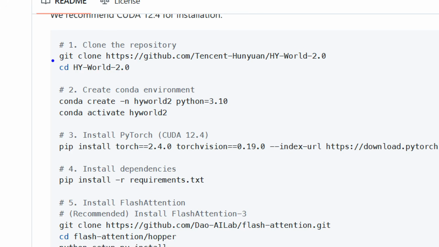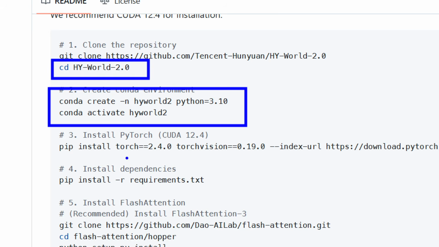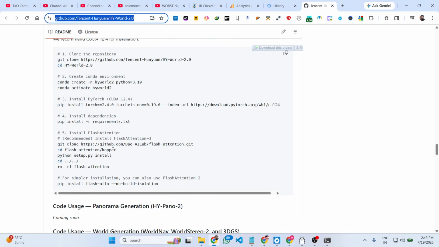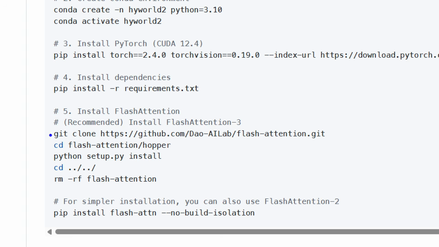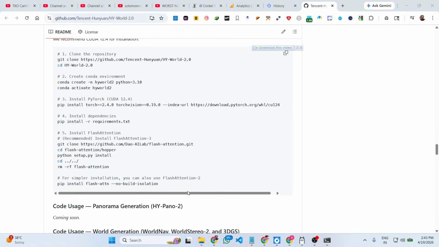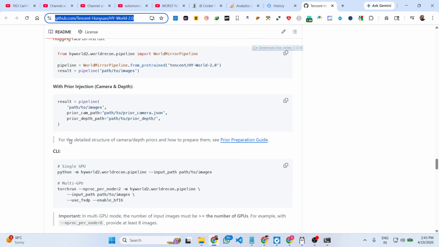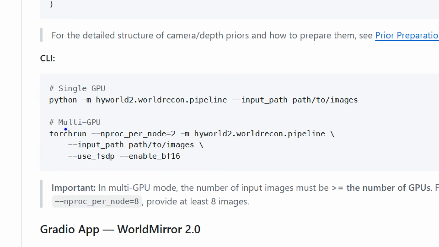After you do this, you cd into it, create a conda environment and install all the packages which are required for Python. Step-by-step instructions are given. Once you do this, you can directly use this app inside your machine.